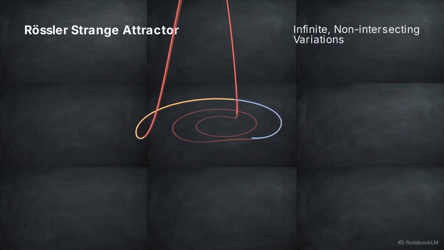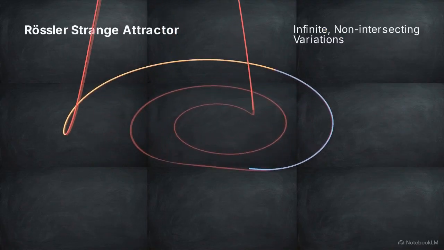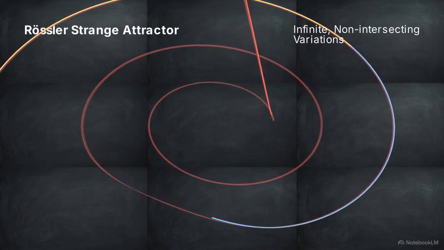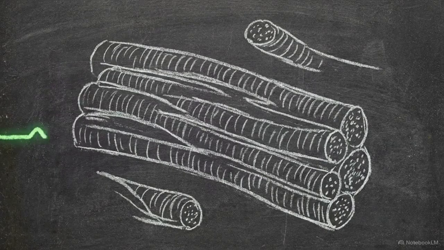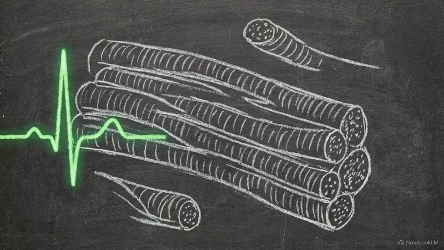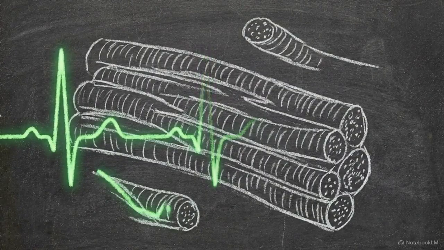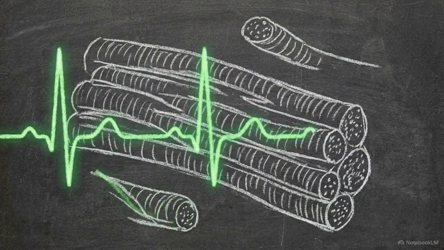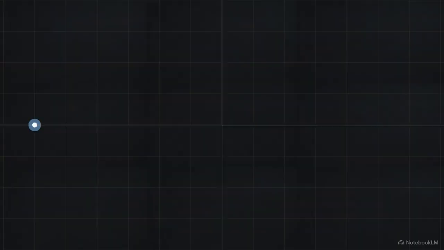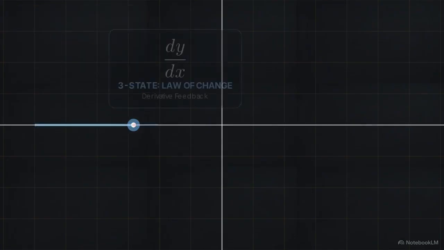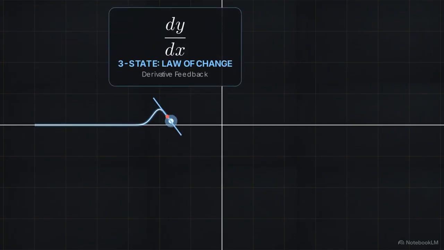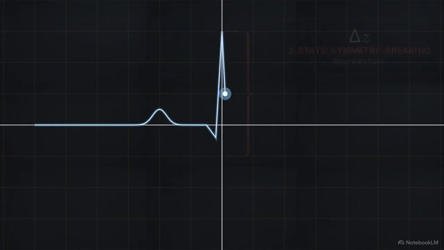Because the lines of this trajectory never physically intersect, the system creates endless, non-repeating variations within its fixed container. This three-step geometric cycle allows a system to generate perpetual novelty without information leakage. This recursion engine is instantiated within biological rhythms. The human electrocardiogram, or ECG, exhibits a waveform sequence that shares this structural pattern. The baseline flow between beats mirrors the integral return. The structural buildup of voltage represents the derivative feedback, and the sharp QRS complex that triggers the heart's contraction functions